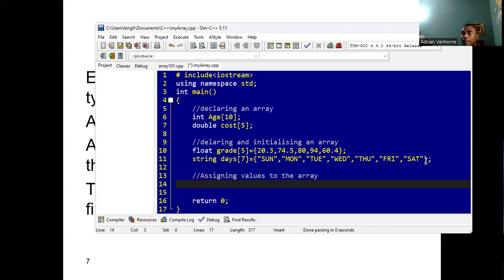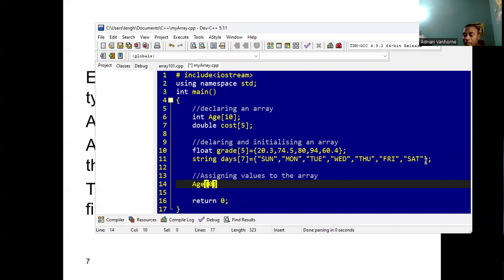Let's say we want to assign our age as the first value in the age array. Let's say we are probably 20.